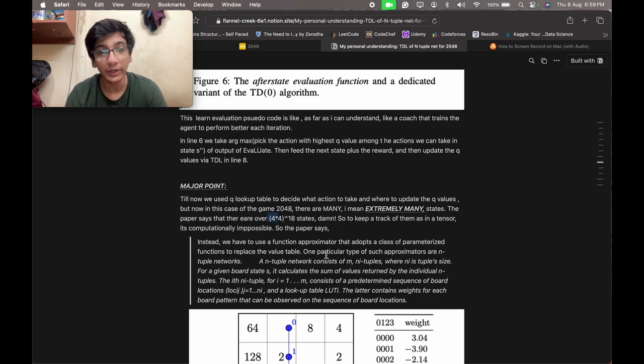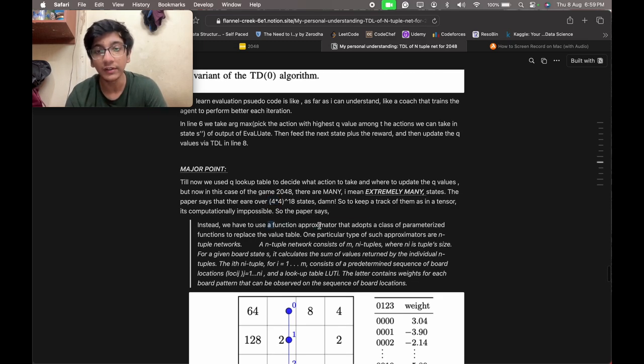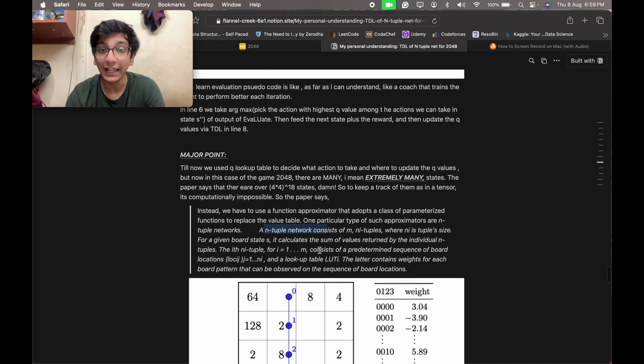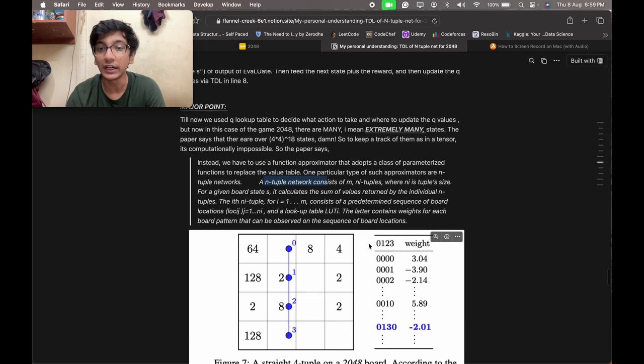So to counter this, we use a function approximator that adopts a class of parameterized functions to replace the value table, and that is the n-tuple network that consists of m tuples, where ni is the tuple size, and it calculates the sum of values returned by the individual n-tuples.